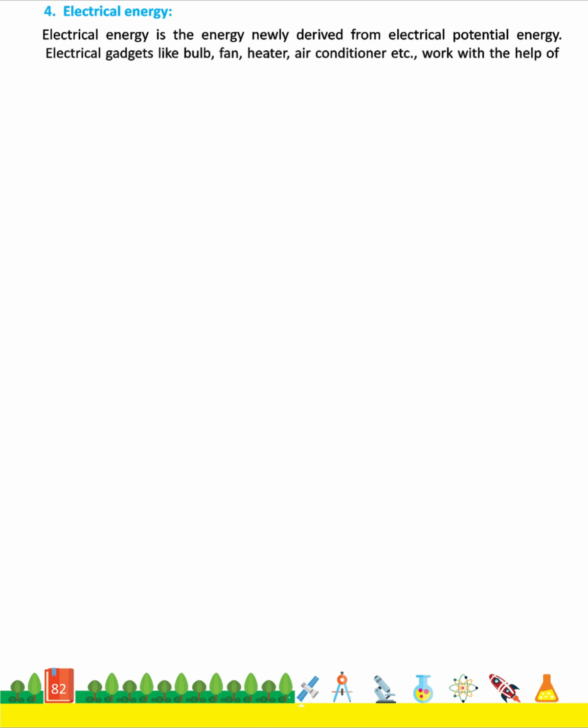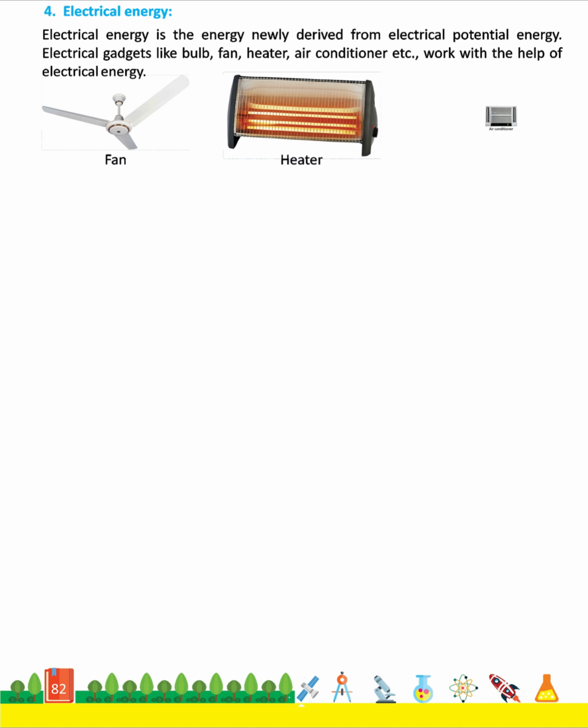4. Electrical energy. Electrical energy is the energy derived from electrical potential energy. Electrical gadgets like bulb, fan, heater, air conditioner, etc. work with the help of electrical energy. Fan, heater, air conditioner.